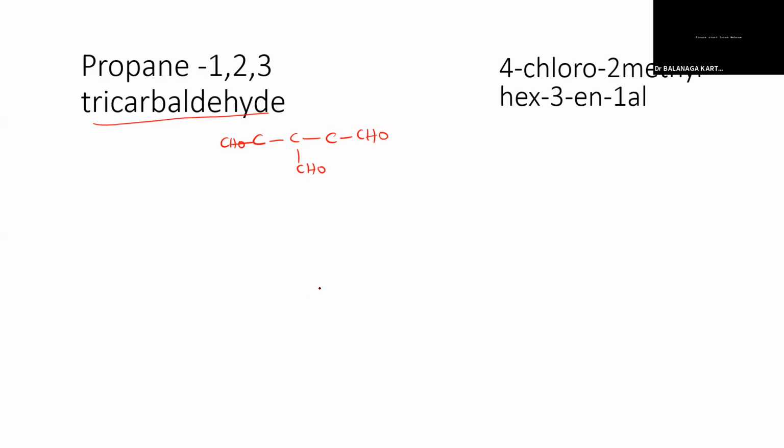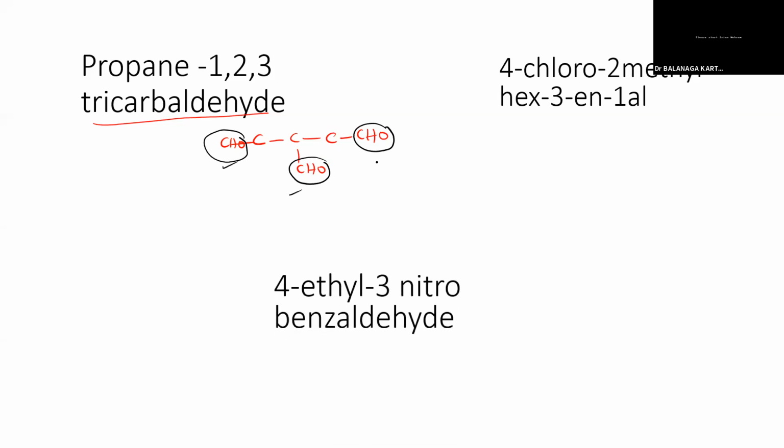We can't say it is pentanal or pentadial, because we have to give equal preference to all the aldehyde positions. This is an equal position, this is also equal. We have to give equal preference to all 3 aldehyde groups, so we take them as substituents, and here 1, 2, 3.